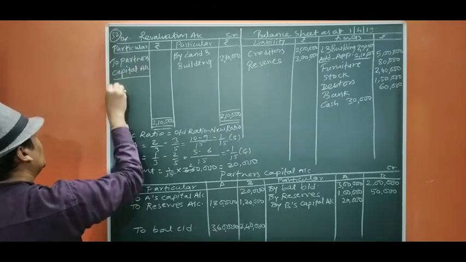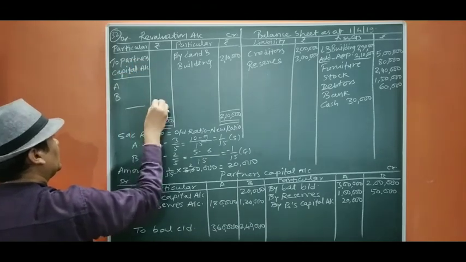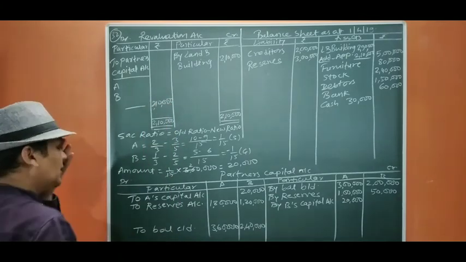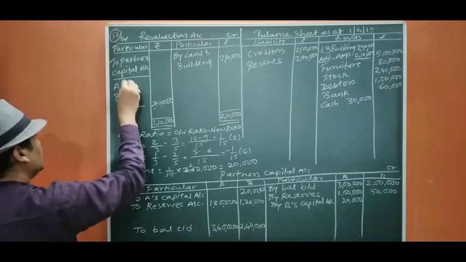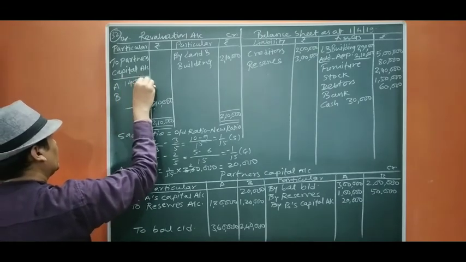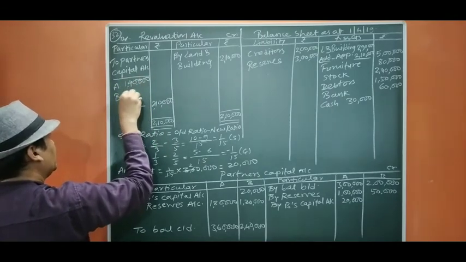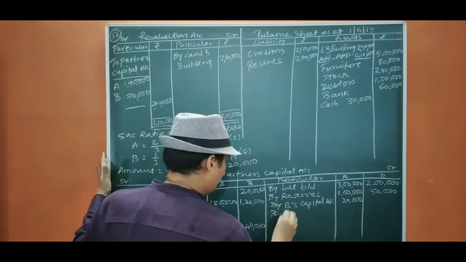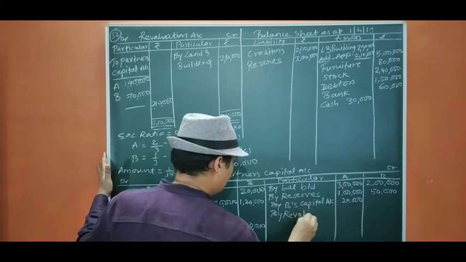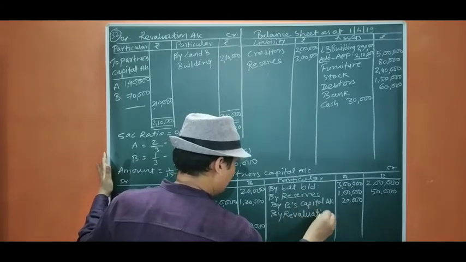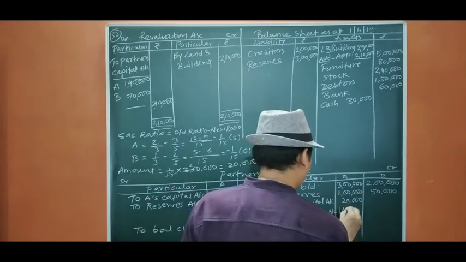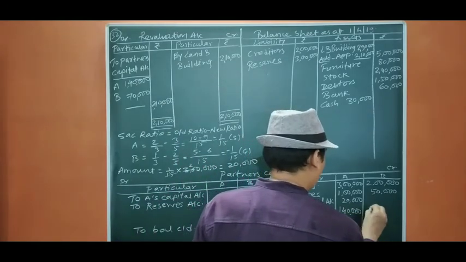So it is 2:1, 2 lakh 10,000, so 1 lakh 40,000 and 70,000. Revaluation account is closed.